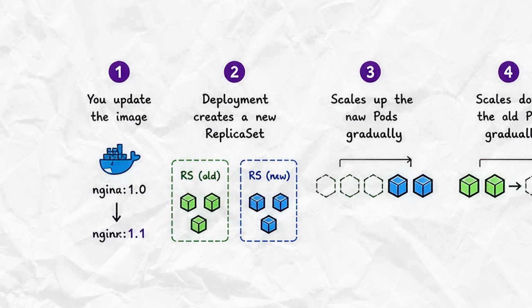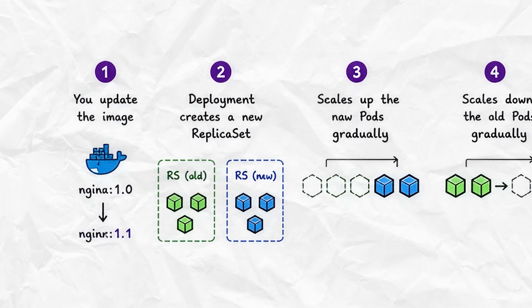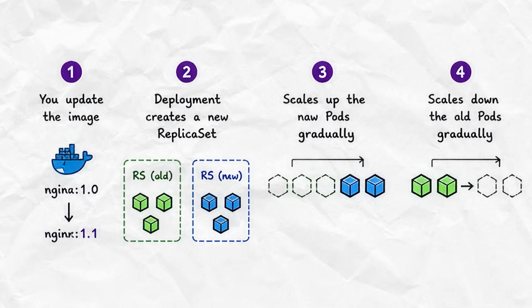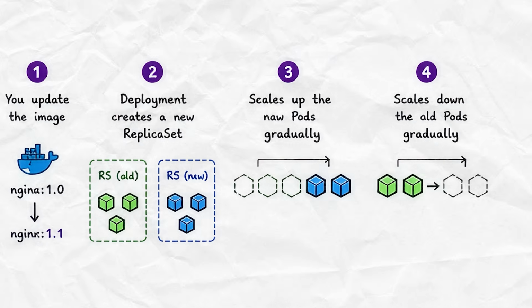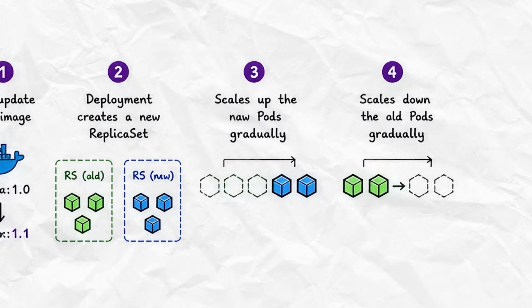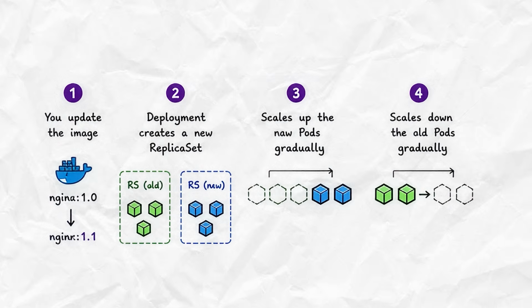Here's a simple flow. When you update the image, the deployment creates a new replica set, scales up the new pods gradually, and scales down the old ones. This basically ensures zero downtime.